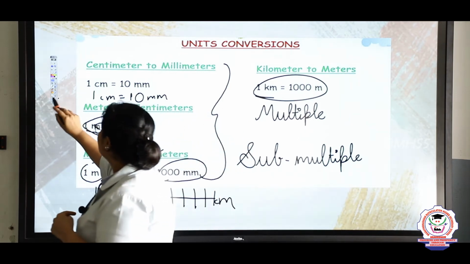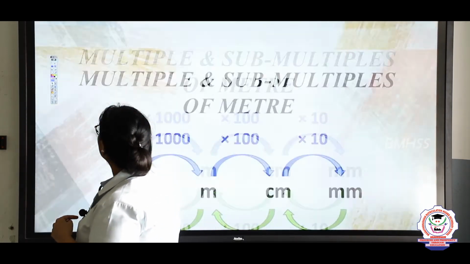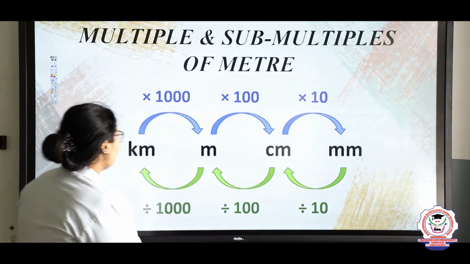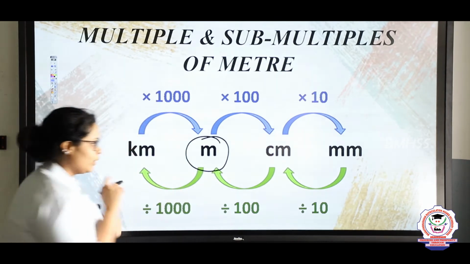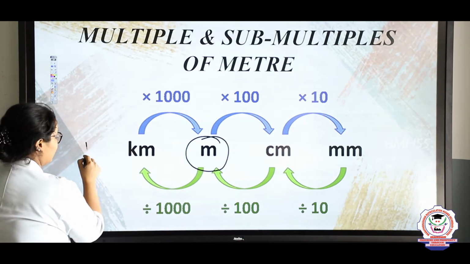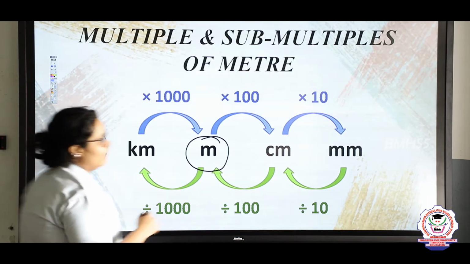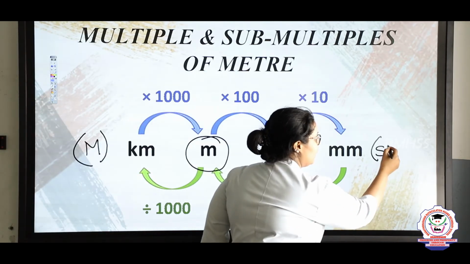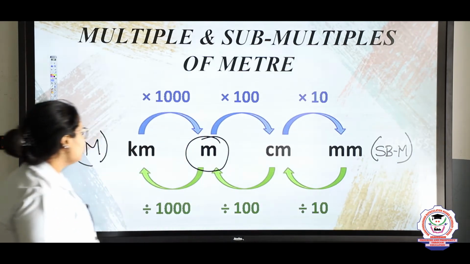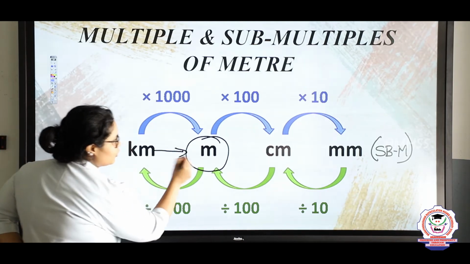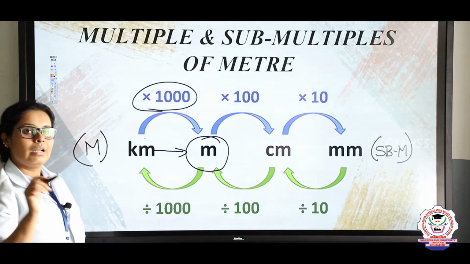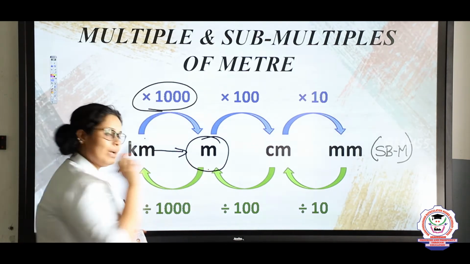Now, let us discuss the second part of this lesson. I have told you how the multiples of centimeter and meter work, right? Here I have taken meter as the standard unit. So if I need to convert it, how will I do it? This side it will be multiples and that side is submultiples, right? Now, if I need to convert a kilometer into a meter, what I can do is multiply the kilometer value by 1000. If I multiply it by 1000, I will get the value in meters.